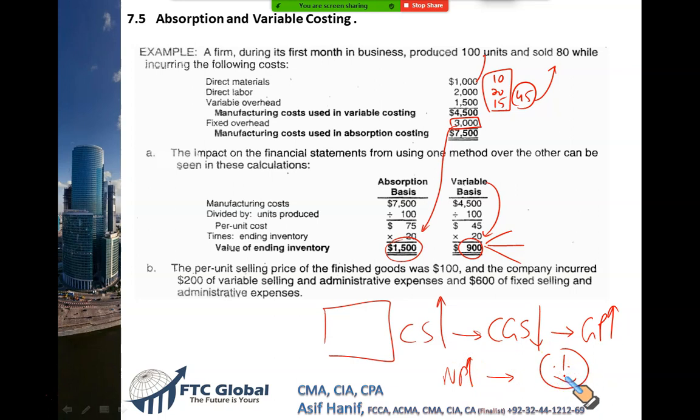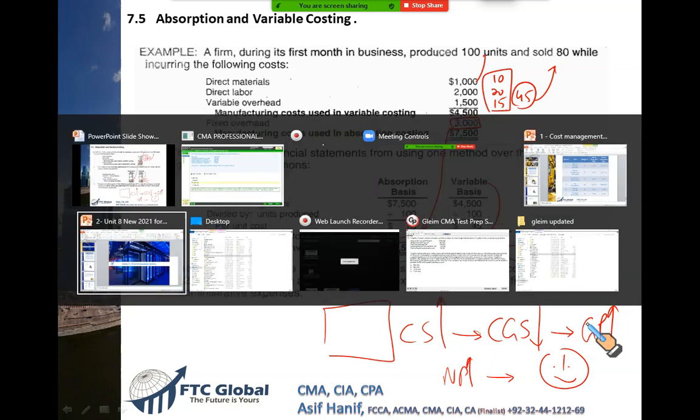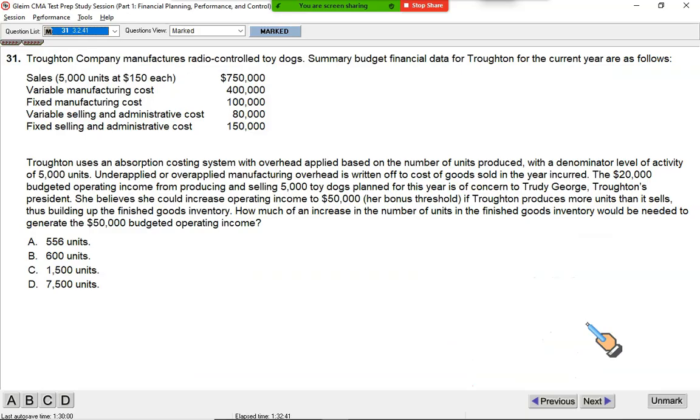This is haram, wallahi. You deliberately produced more so that you can make more profit. This is cheating. This is manipulation. There is a very good question related to this and you will understand how it is done. Please focus on this question and you will learn how under absorption costing you can commit a fraud.